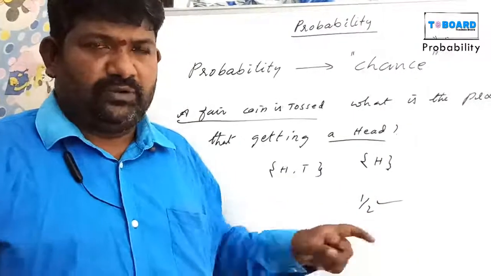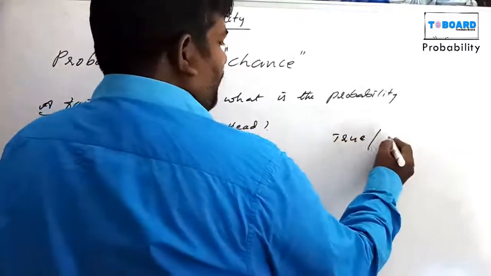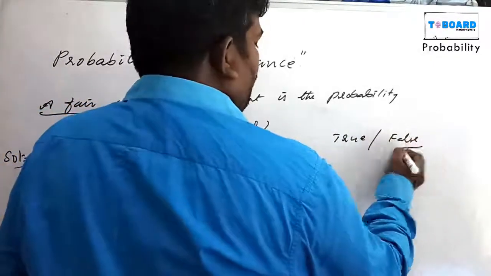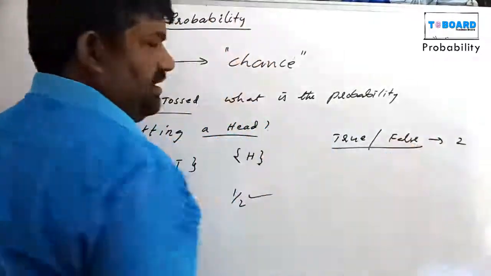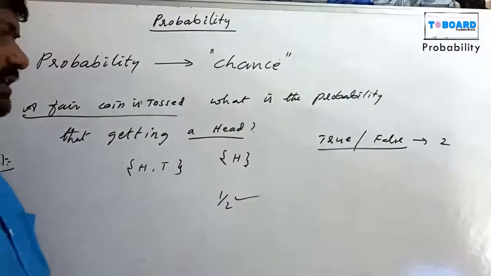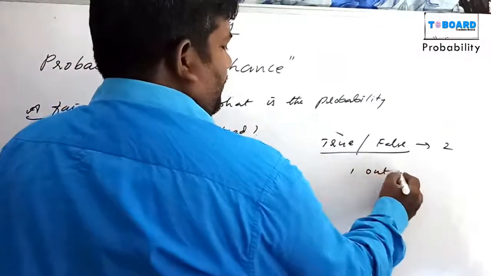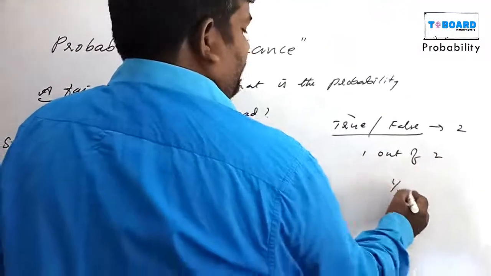1 by 2. Suppose true or false type questions. Here how many chances? 2 chances. Total chances 2. What is the probability of getting true? True means 1 out of 2, that is 1 by 2.